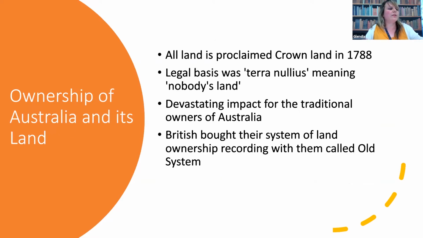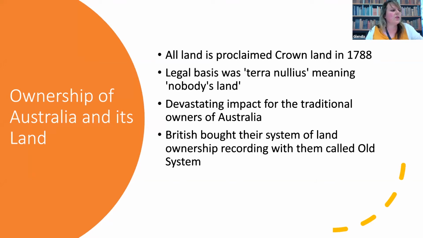I'm just going to briefly delve into the historical background of Australia's land ownership post-1788, as this explains what records exist. So in 1788, all land was proclaimed as Crown land and belonging to the reigning monarch. The legal basis for this was the Roman law, terra nullius, meaning nobody's land. This was, of course, somebody's land, and we must recognise the damaging legacy of the terra nullius doctrine on Aboriginal and Torres Strait Islander communities.